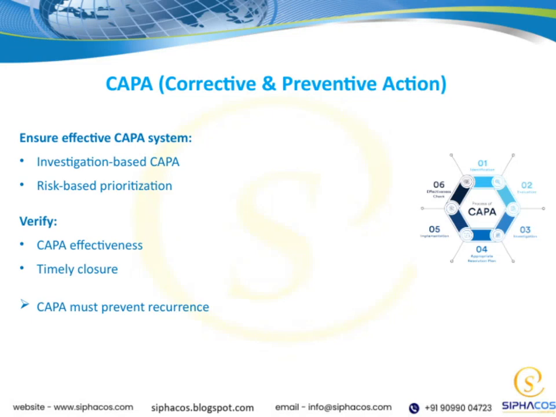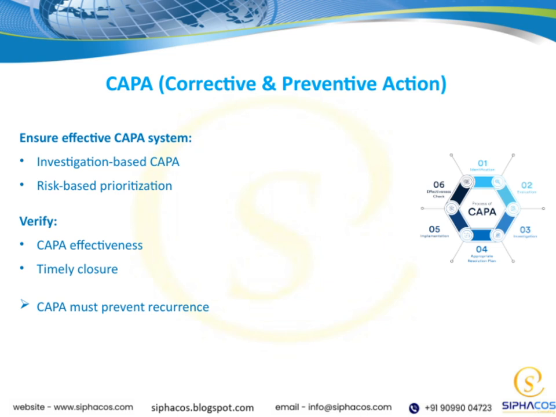Managing deviations effectively is a key part of maintaining high standards across the board. Let's talk about CAPA, which stands for Corrective and Preventive Action. Ensuring an effective CAPA system is crucial for maintaining quality and compliance. First, an investigation-based CAPA means we thoroughly analyze the root causes of issues before taking action. This way, we're addressing the real problem, not just the symptoms.